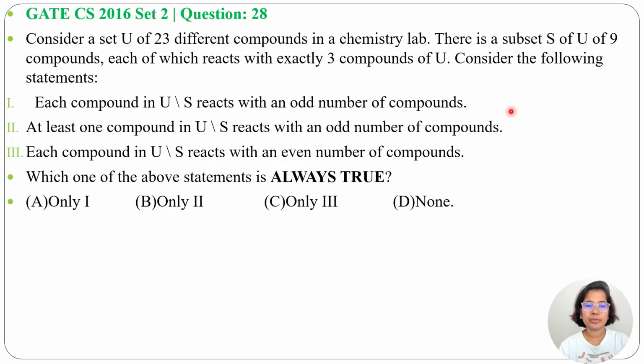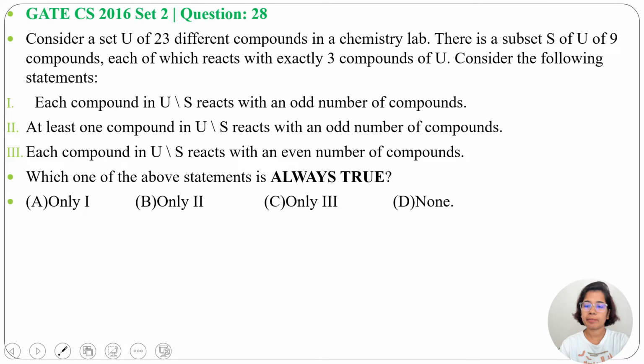Let's solve one previous question of set theory. This question was asked in GATE CS 2016 set 2, question number 28. Consider a set U of 28 different compounds in a chemistry lab. There is a subset S of U of 9 compounds, each of which reacts with exactly 3 compounds of U.